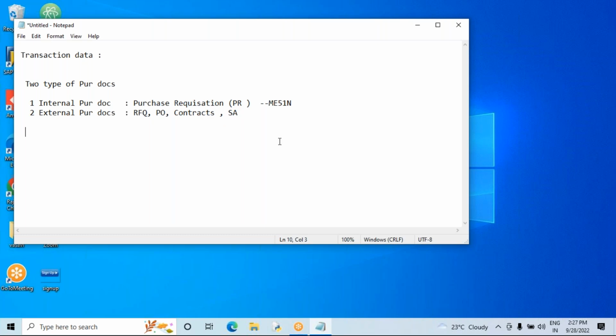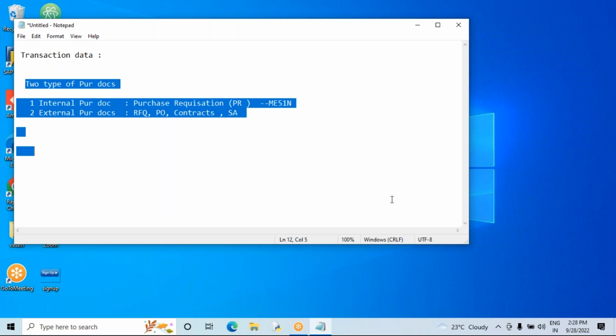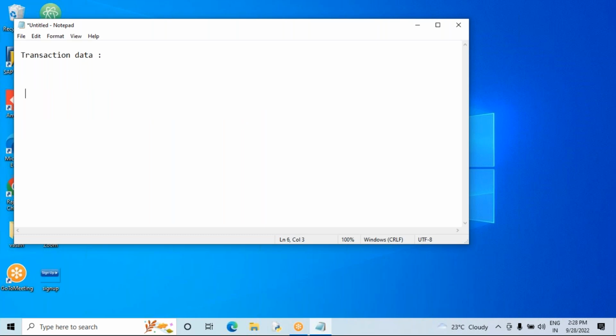So there are also two methods of procurement and two types of purchasing documents here. Now, if I am procuring any material, the material has two directions. Either the material goes for stock purpose, where the user, the inventory people, will receive the material.